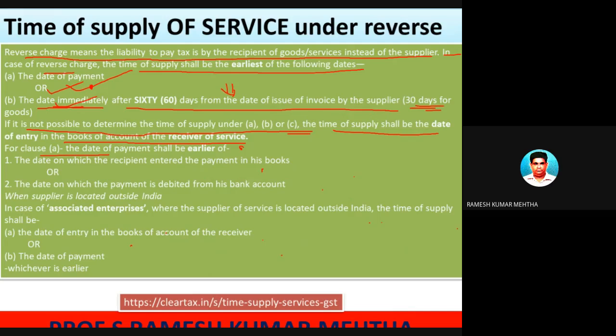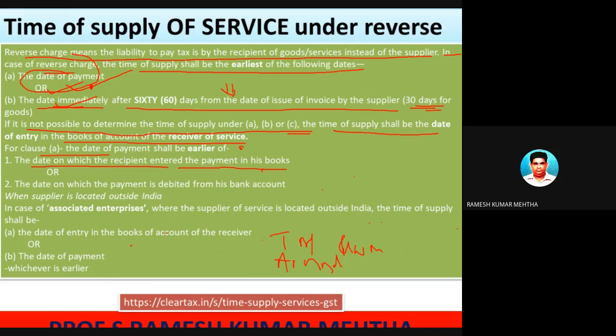Now let's talk about clause A, date of payment. Already we have spoken about this: the date on which the recipient entered the payment in his books. In this case, the recipient was Tata Motors or Arvind Mills, sorry, RSWM, recipient of services.